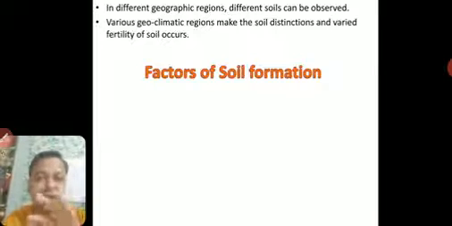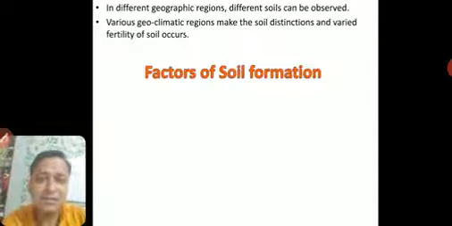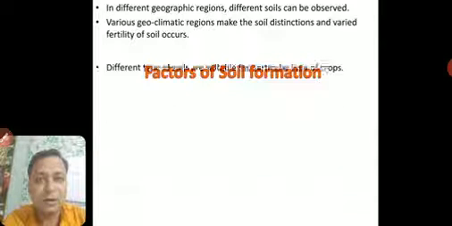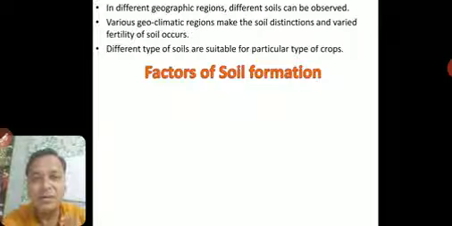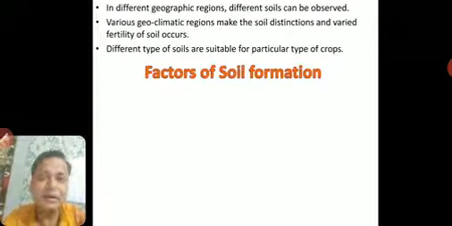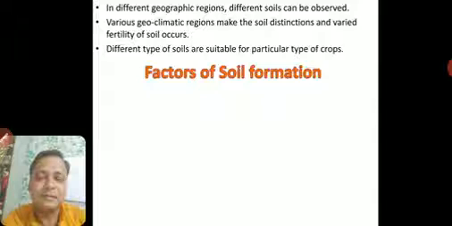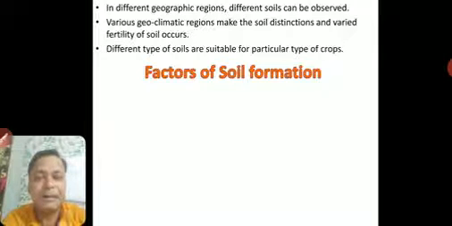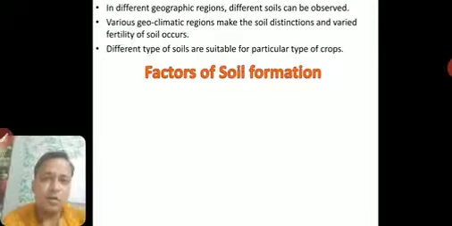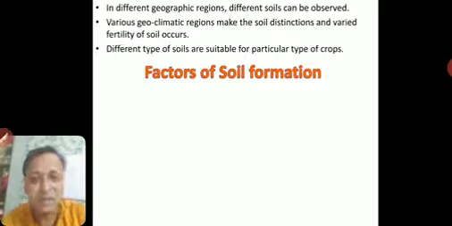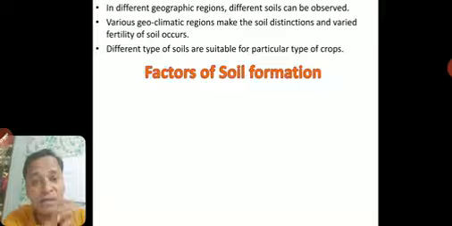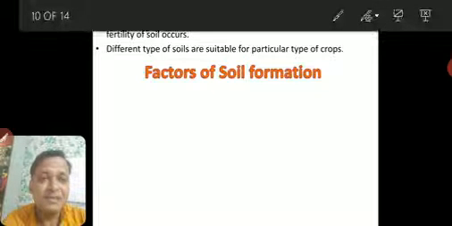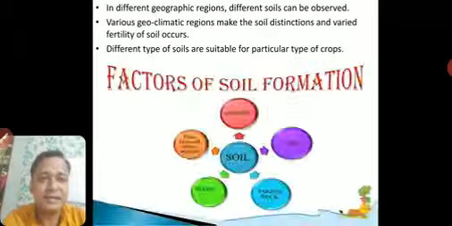So we have different geoclimatic regions where we have different kinds of soils, and we have also seen different types of soils are suitable for a particular type of crop. We cannot grow, maybe, apple in Kerala, or we cannot grow coconut in Jammu and Kashmir or Himachal Pradesh. So there are different factors. Now, how is this soil formed? The factors are, if you could see here, can we go ahead? Yes.